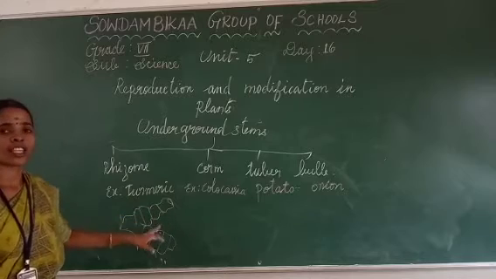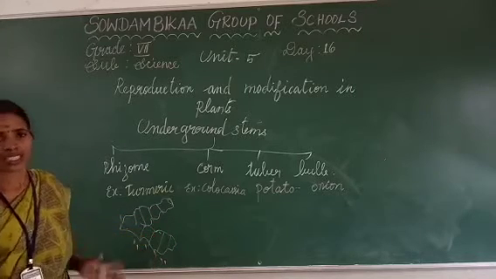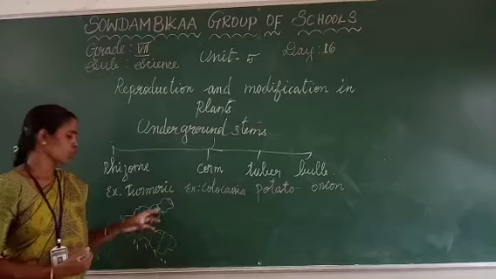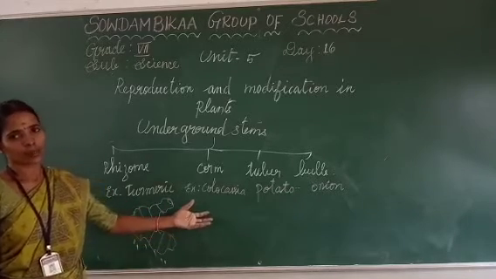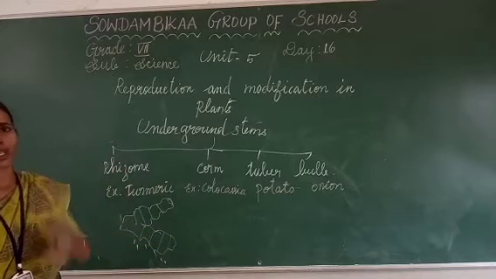So under the soil, the nodes and internodes have scaly leaves. From the scaly leaves, the nodes are created. It is going to grow in a lateral way only, and the leaf part will come up.